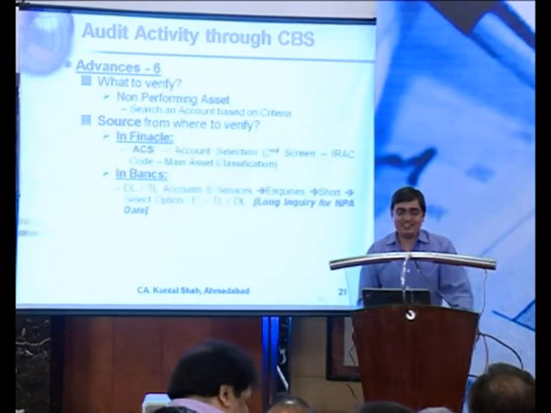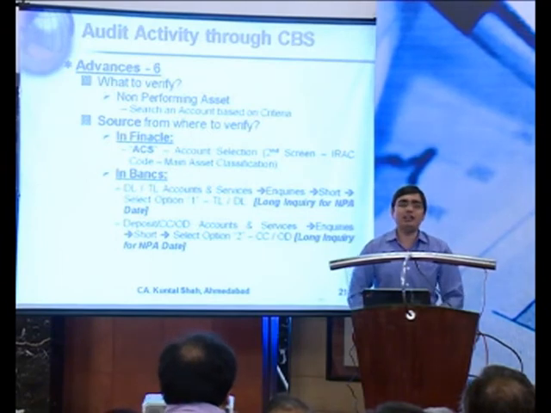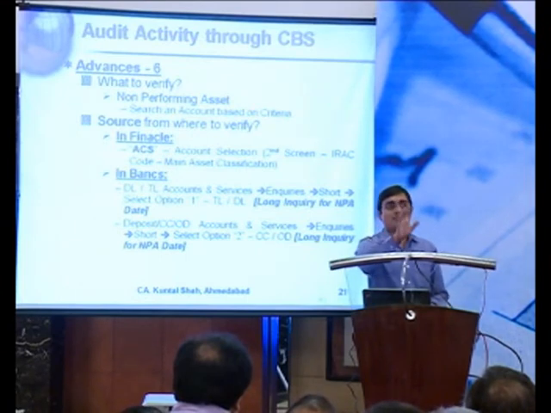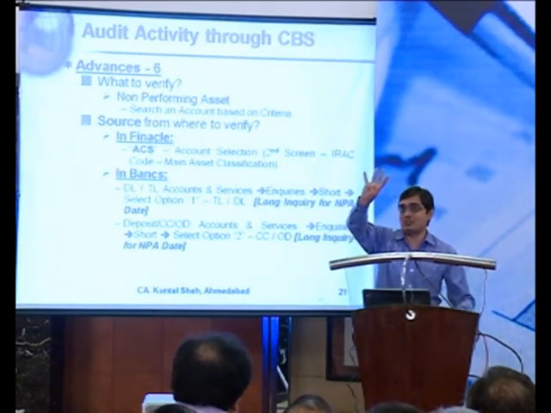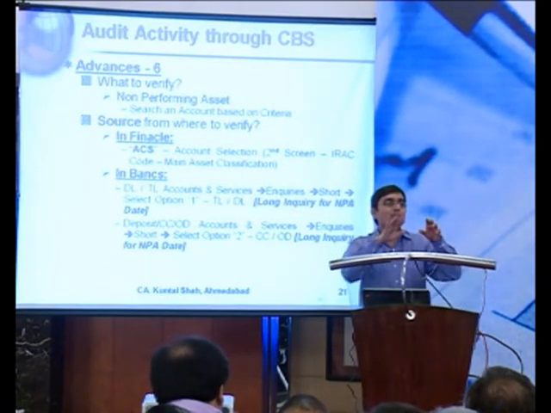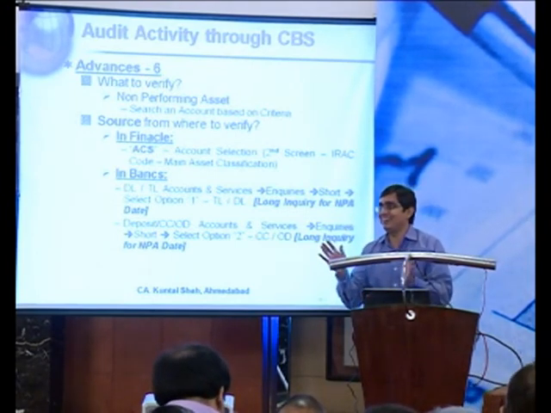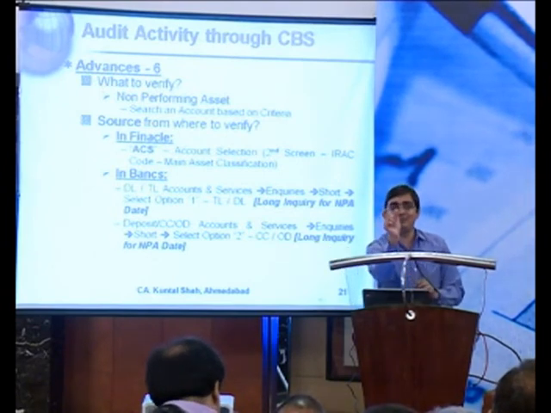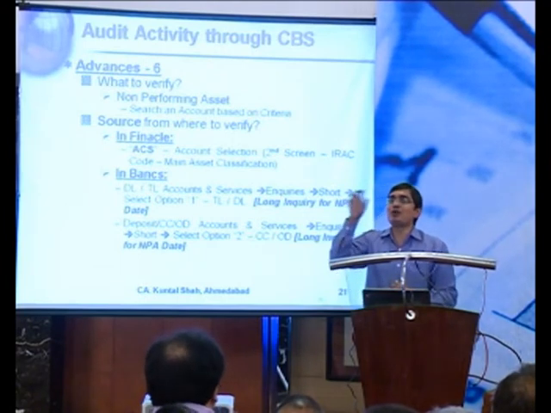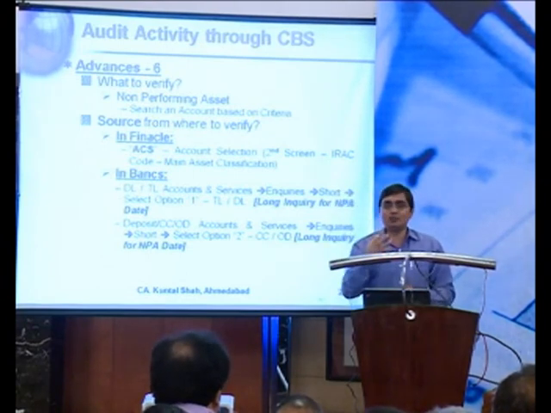Okay. Sixth one, non-performing asset based on the criteria. Friends, Finacle has an exceptional capacity to search an account. Now you can search an account, or the accounts of a customer, or you can search the customer by four means. CUS is the command, customer selection. Based on the parameter, you search a customer. Let's say your parameter is how many customers named Kuntal are there. In that scenario, in the name I'll use KUNT, not Kuntal. How many persons are there having a name containing the characters KUNT? Right, it will give me those customers, right?